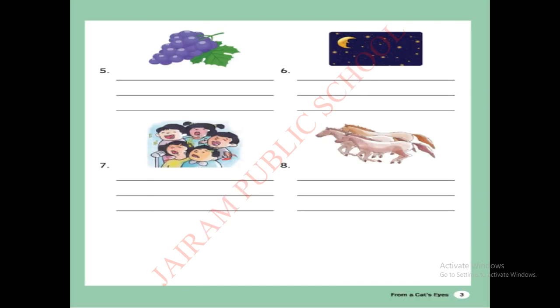Okay. Here is another picture they have given. Now see what picture it is. Grapes. So what is the collective noun for grapes, children? Anyone know? Yes, very good. Bunch of grapes. How can we write this bunch of grapes in a sentence?